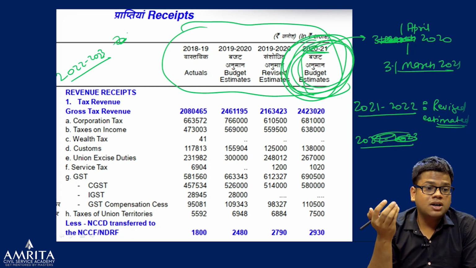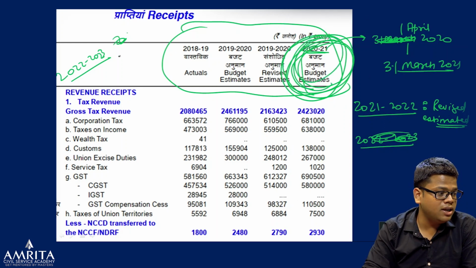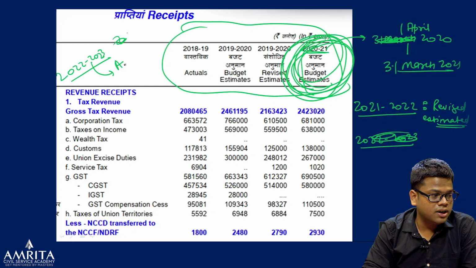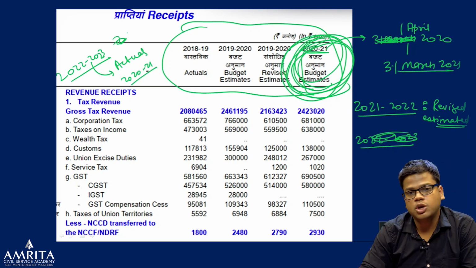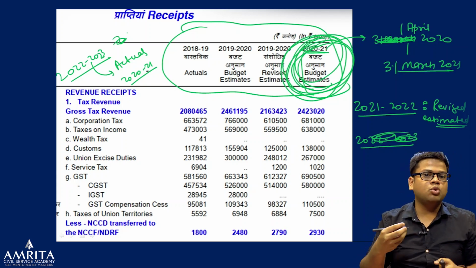So the actual figure we'll get of this year, for example, the budget we are discussing only in this year, when we'll get the actual figures of 2020, 2021. Now getting me? Now we'll see in today's budget whose actual figure we have got.